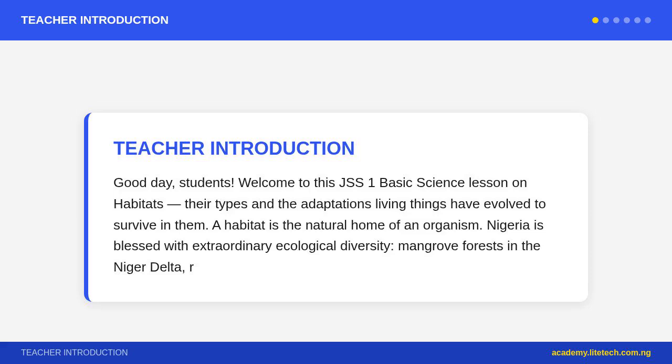By the end of this lesson, you will be able to define habitat, population, community, and ecosystem, classify habitats as terrestrial or aquatic, describe the features of major Nigerian habitats, explain structural and physiological adaptations, and give examples of organisms adapted to each major habitat. Let us begin. Key ecological terms.